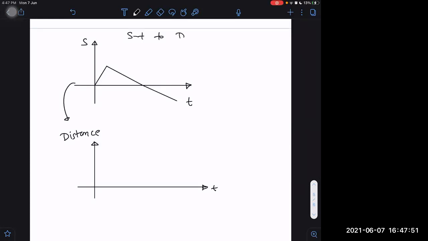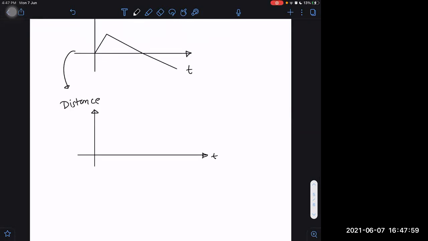S versus T, distance versus time. To do that, the first part is the same as this. Let us say this is theta angle. What angle does this line make with the horizontal? Theta. What are you going to do next? This you should do.